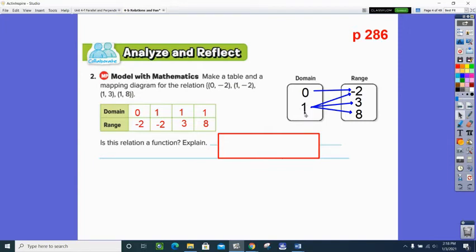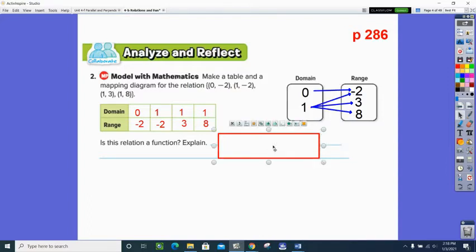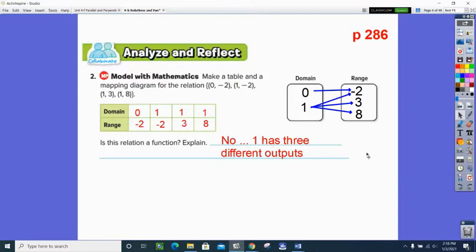Because we have a member of the domain that's connecting to 3 members of the range, that would be a no, because that number 1 has 3 different outputs. So it's really easy to see on a mapping diagram.